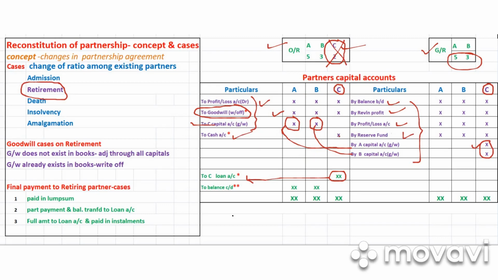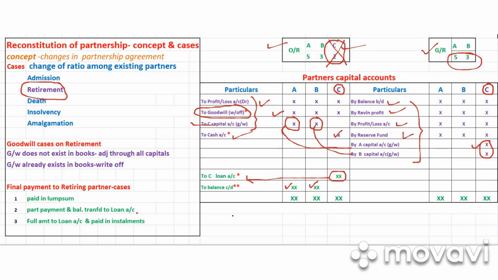Final settlement. The full amount is paid to C, and the amount is written here in C's column, so that there won't be any balance in C's column. If at all any balance is there, it will be transferred to the loan account only. That is why, when we write the balance carried down, there will be balance only in the remaining partners' capital accounts, right?